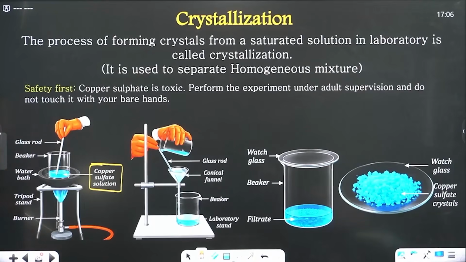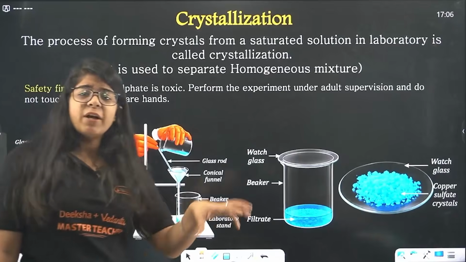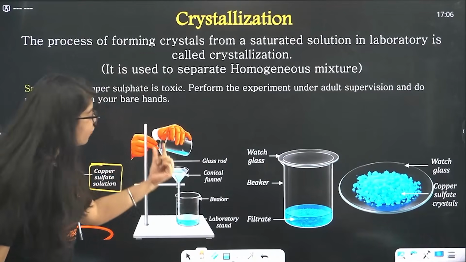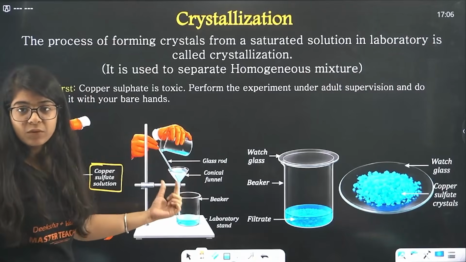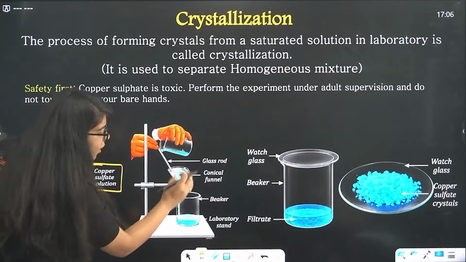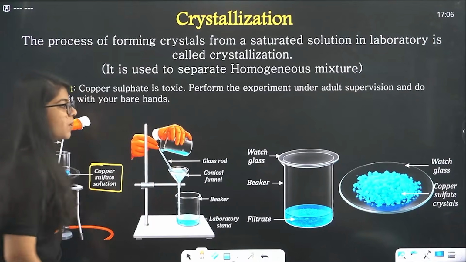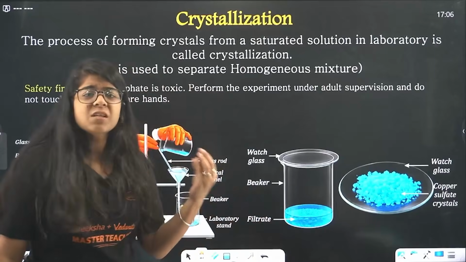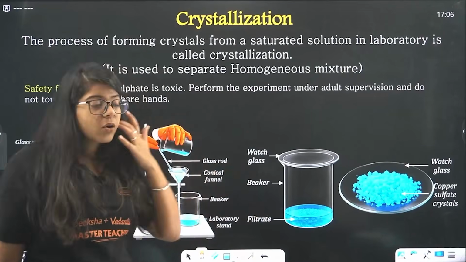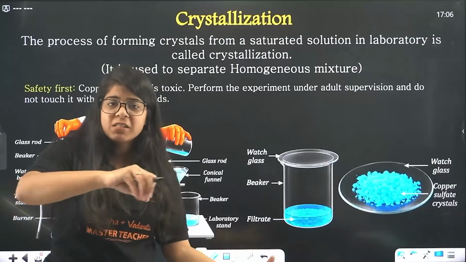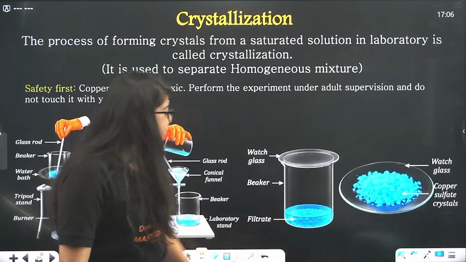You're adding more copper sulfate to it until the point it becomes a saturated solution. Now you filter it with a filter paper. You will do it in your classes, labs, don't worry. So you take a filter paper, a conical flask, and you filter that copper sulfate solution. Now some of the substance might get stuck in the filter paper. But there is a solution, and in that you will see some of the copper sulfate, some of the flakes. Filter it.